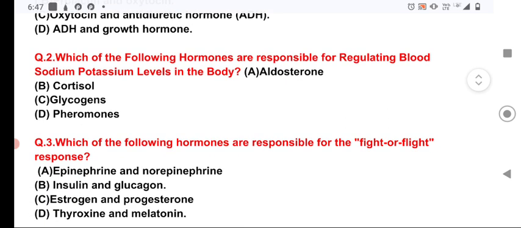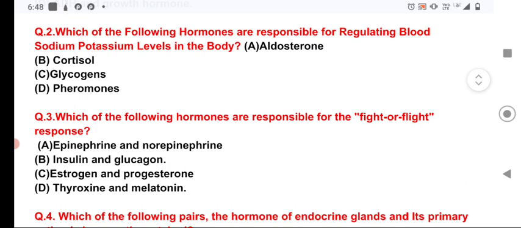Now question number 3: which of the following hormones is responsible for the fight or flight response? This is the hormone adrenaline or epinephrine, or noradrenaline or norepinephrine, which is secreted from the medulla part of the adrenal gland, and it is responsible for fight or flight action. It is also known as the emergency hormone or the hormone for fight or flight.